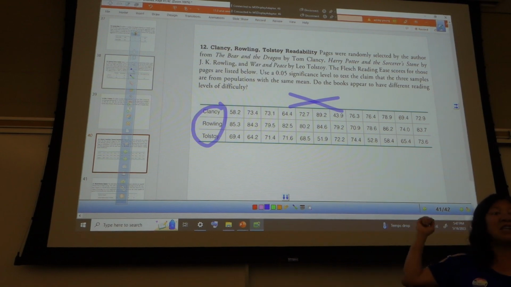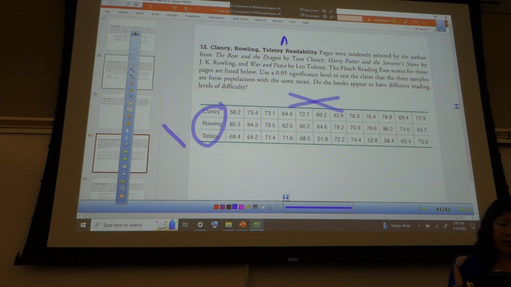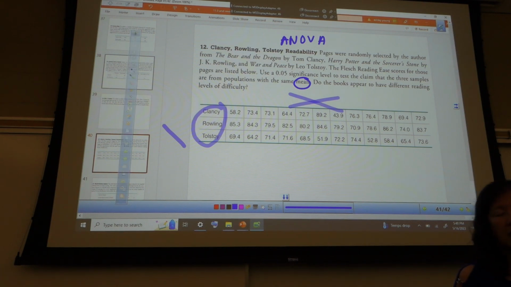Instead I have 3 lists. 3 lists is what? Anova. Also they talk about means. ANOVA is the only one that's going to talk about means. You're comparing means, so it's 3 or more. 3 or more means. If you only have 2 means, then you just use a 2-sample t-test. ANOVA is for 3 or more means.